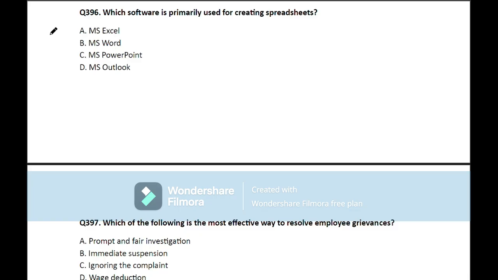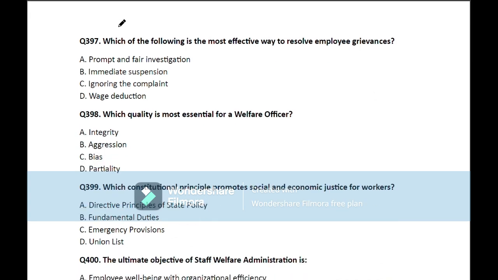Question number 396. Which software is primarily used for creating spreadsheet? So here the correct answer is MS Excel. Move on to the next question.